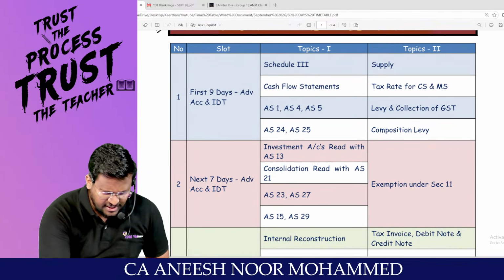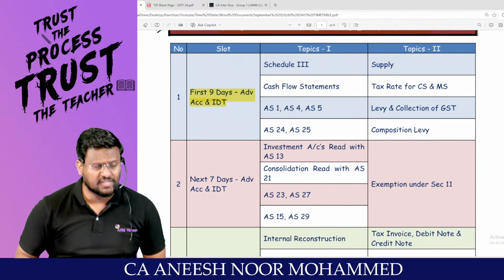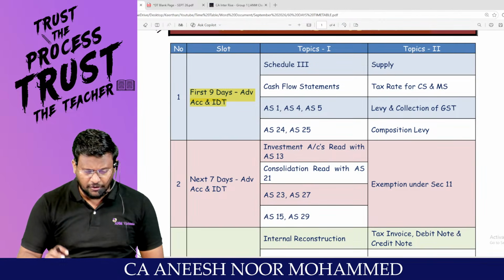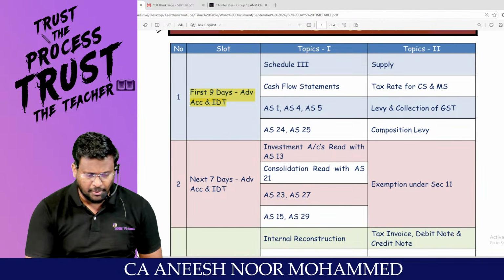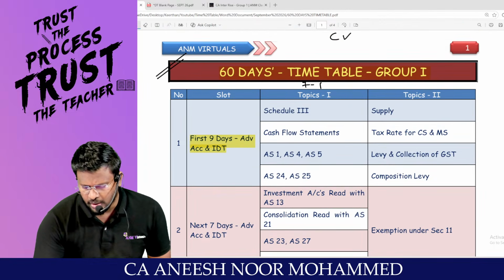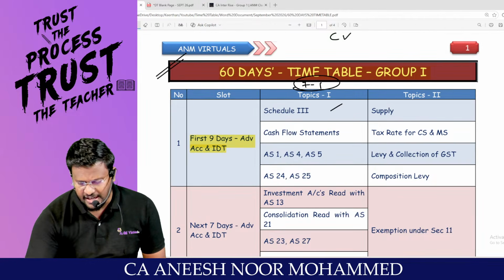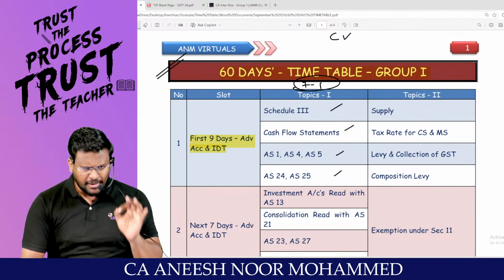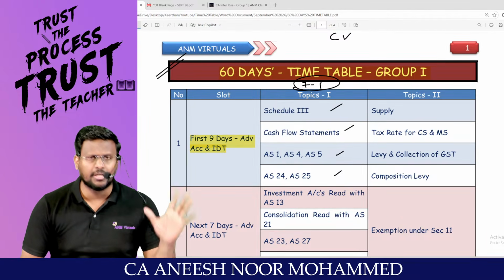Sir, for the next 9 days, from tomorrow onwards, you can start, or any day, the day you are starting your revision. For the first 9 days, from morning 7 o'clock to afternoon 1 o'clock, you do schedule 3, cash flow statement, AS 1, 4, 5, 24 and 25. These many topics in accounts you perfectly do.